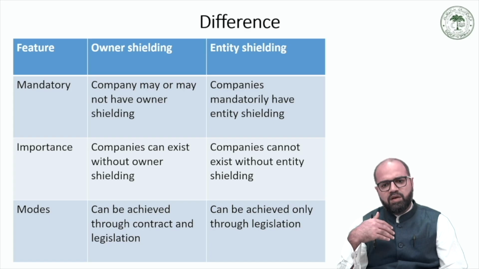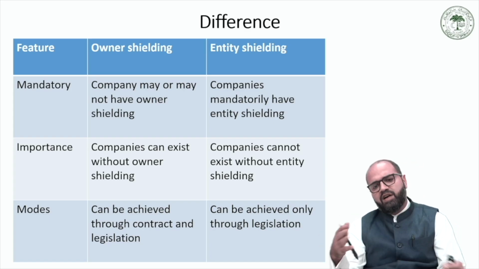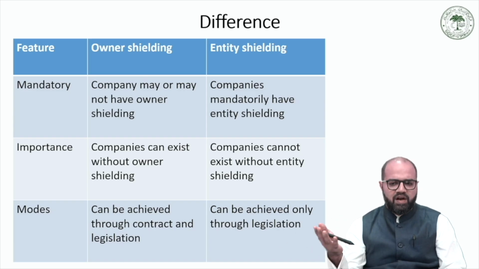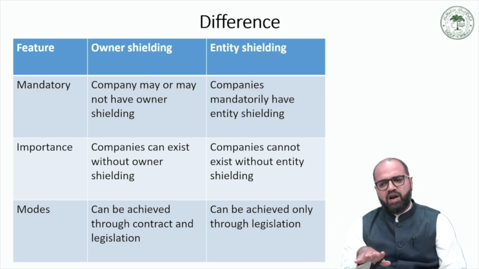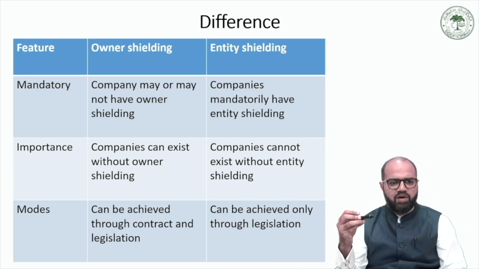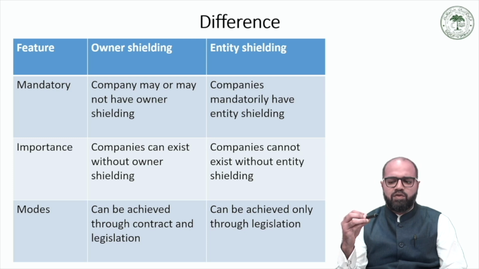Otherwise, there could be a contract between the shareholders, the company, and its creditors, that if the company defaults on any loan of the creditors, then under the contract they cannot lay a claim on the personal assets of the shareholders. Whereas entity shielding can be achieved only through legislation under the relevant company law.